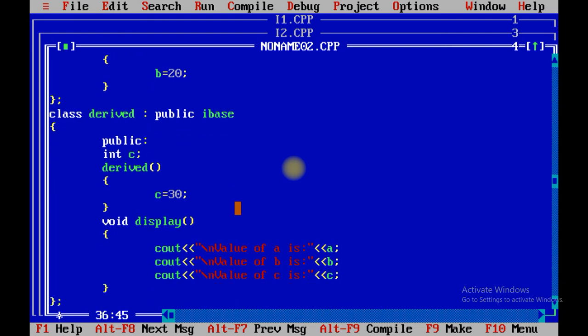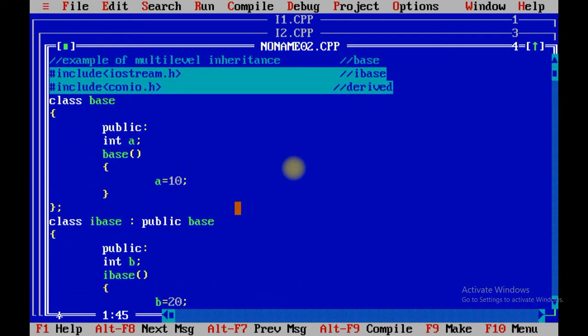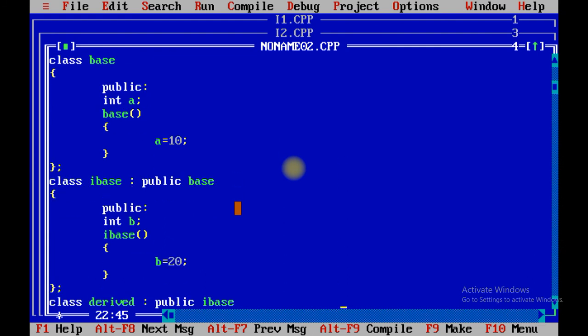So a is the property of the base class, b is the property of the intermediate base class, and c is the property of the derived class. But over here we have used the concept of multi-level inheritance, and multi-level inheritance can be presented using public base and public Ibase.